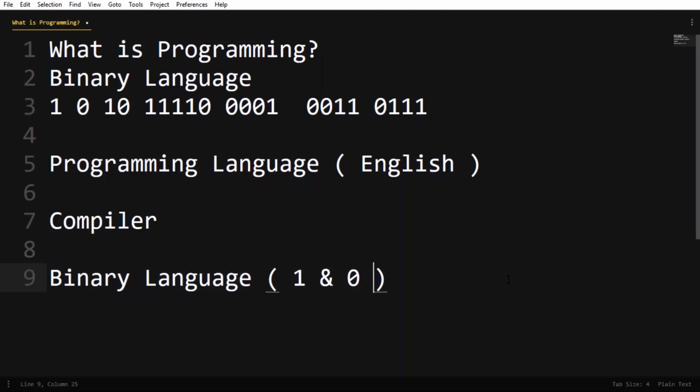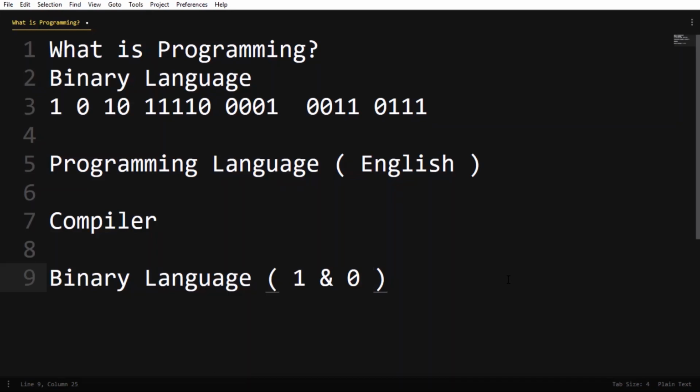This is the most basic thing that we need to understand before writing or working with any kind of program. We need to understand why we are doing it. We can understand English, and we can't understand binary language.